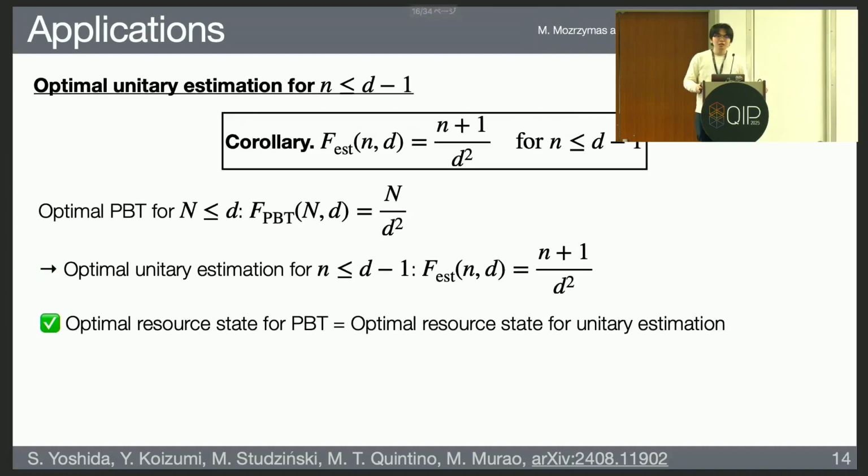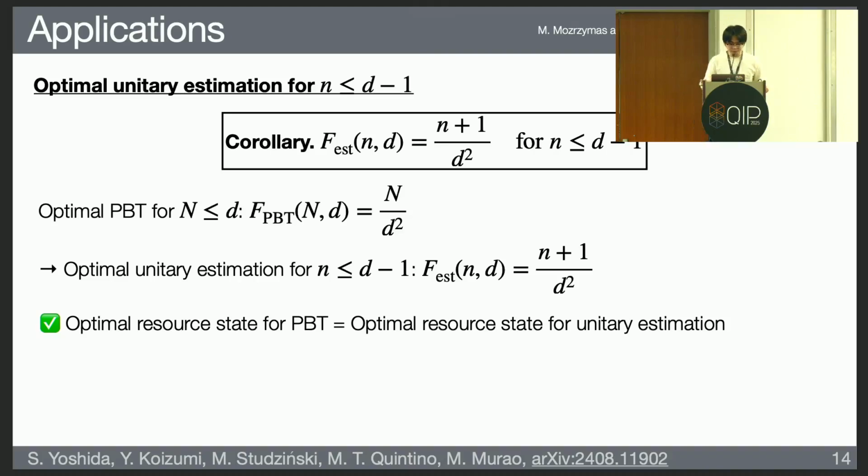Okay. The second application is to translate the known result of port-based teleportation to unitary estimation. For port-based teleportation, if the number of ports is small, then its optimal fidelity is already known by using some group theoretical analysis. We can translate this result to unitary estimation. In the world of unitary estimation, if you have a small number of queries, then its optimal fidelity can be exactly determined.